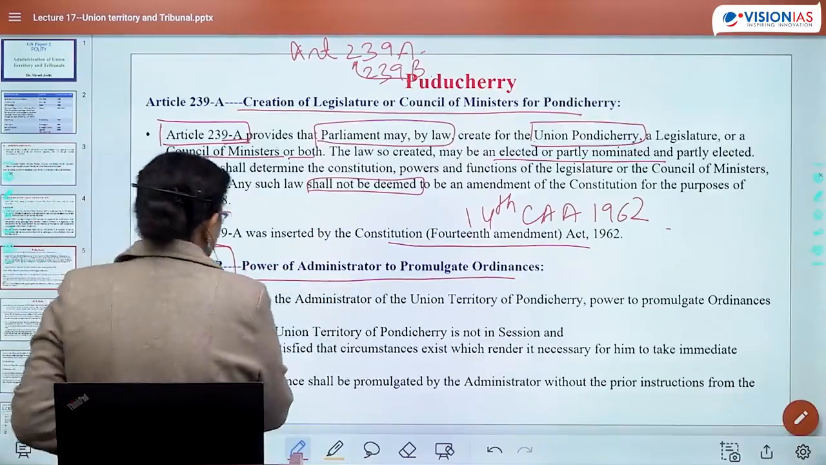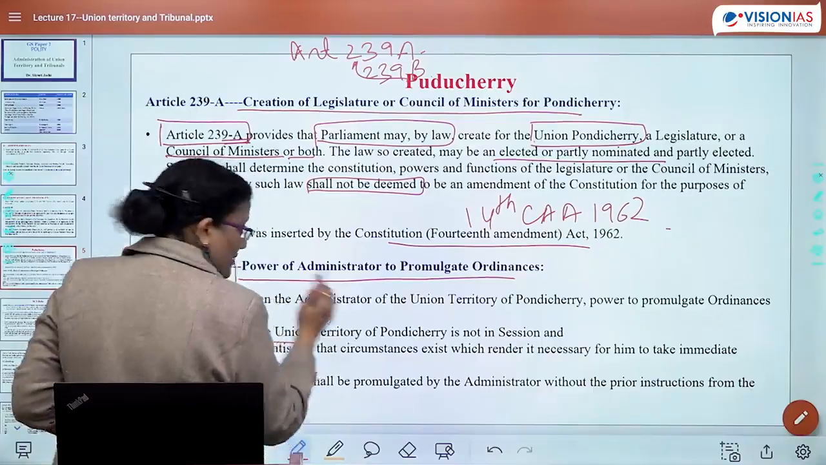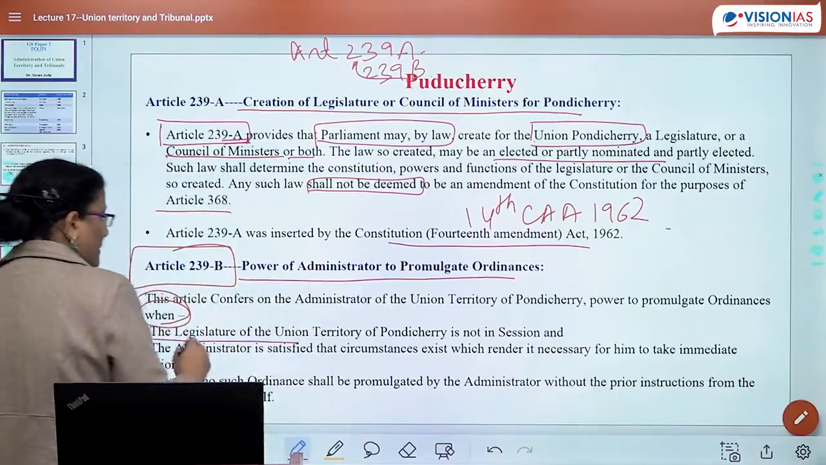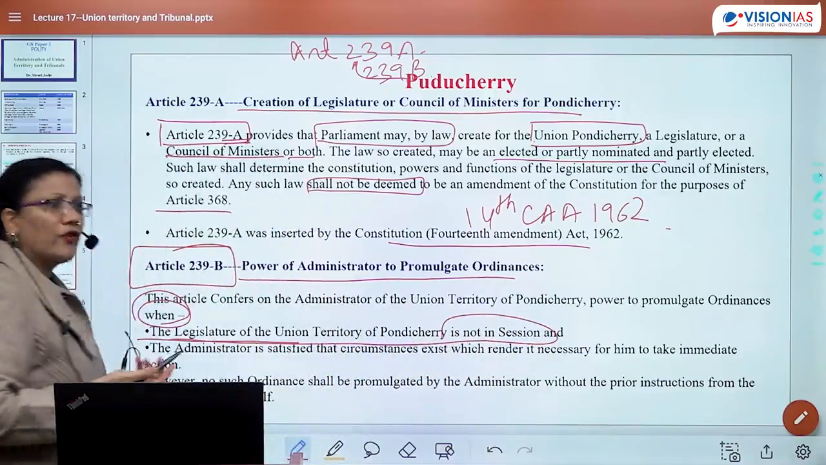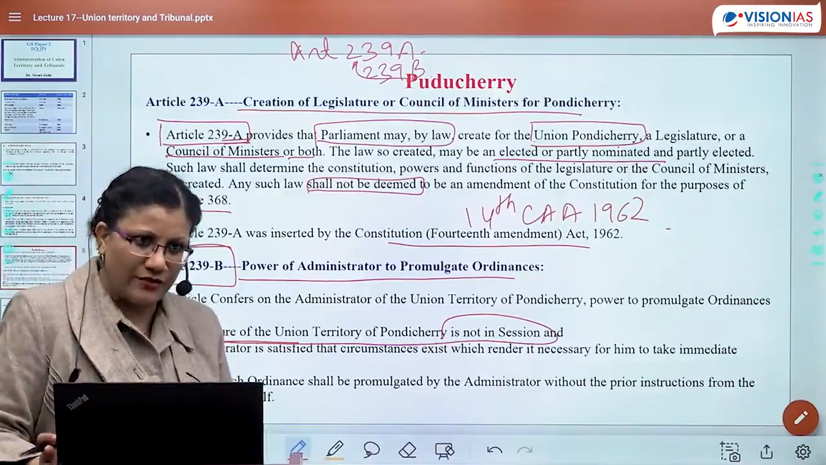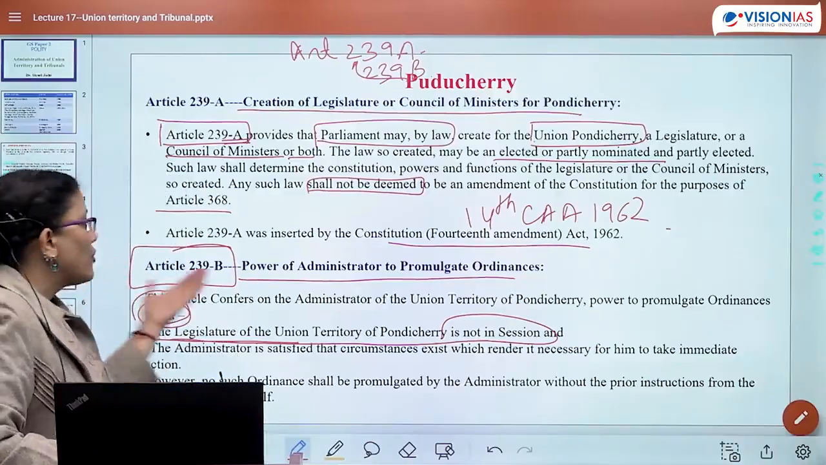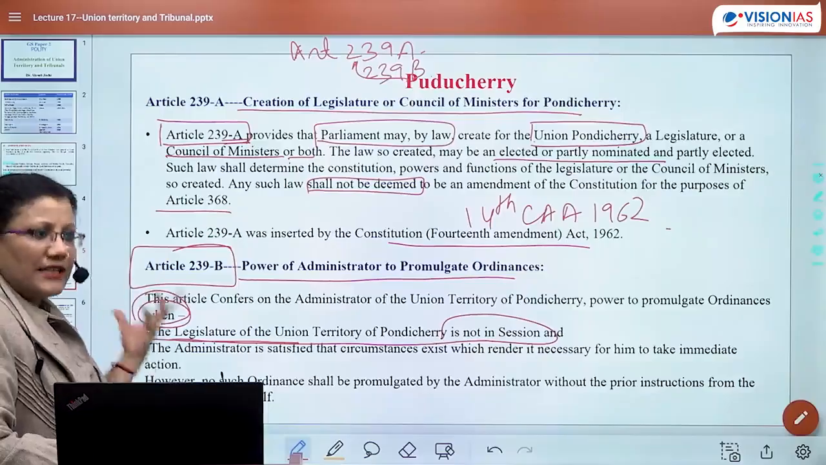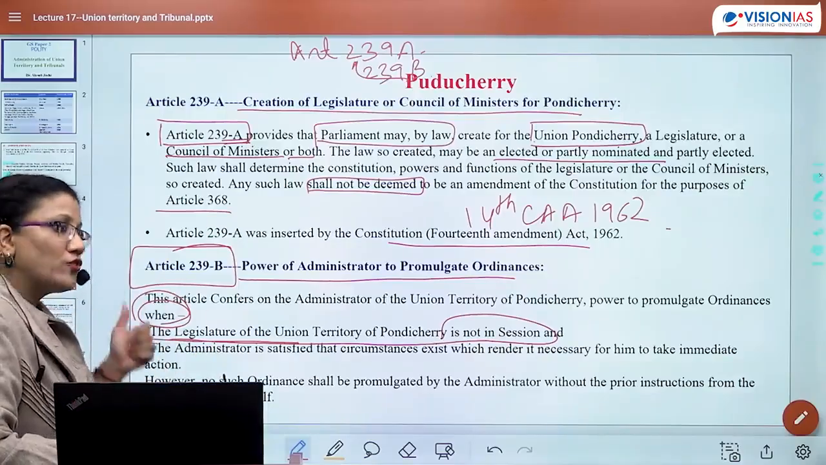What is the condition? When the legislature, that is the UT Legislative Assembly, is not in session. Of course, ordinances are released only when the houses are not in session. There won't be two houses there; there is only going to be one house. So when the Legislative Assembly is not in session, then of course an ordinance could be issued by the administrator,